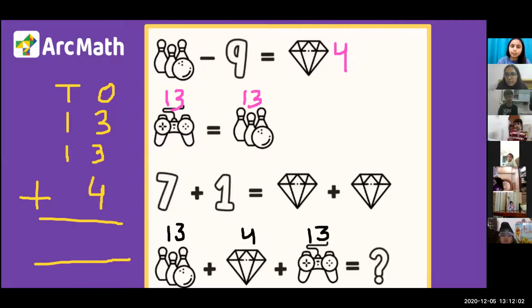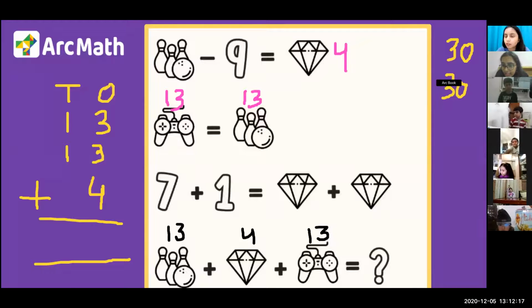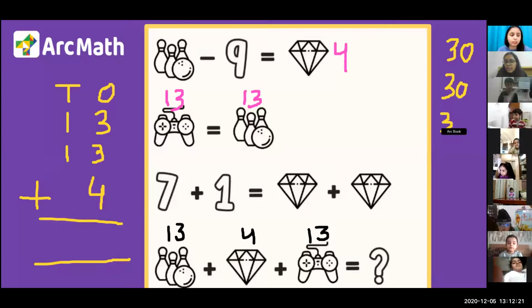Avyan, what's your answer? Ma'am, 30. Okay, Avyan's answer is 30. Saran? 30. Saran's answer is 30. Anshu? 20. Cool. Ray, what's your answer? 30. Chet, what's your answer? 30.